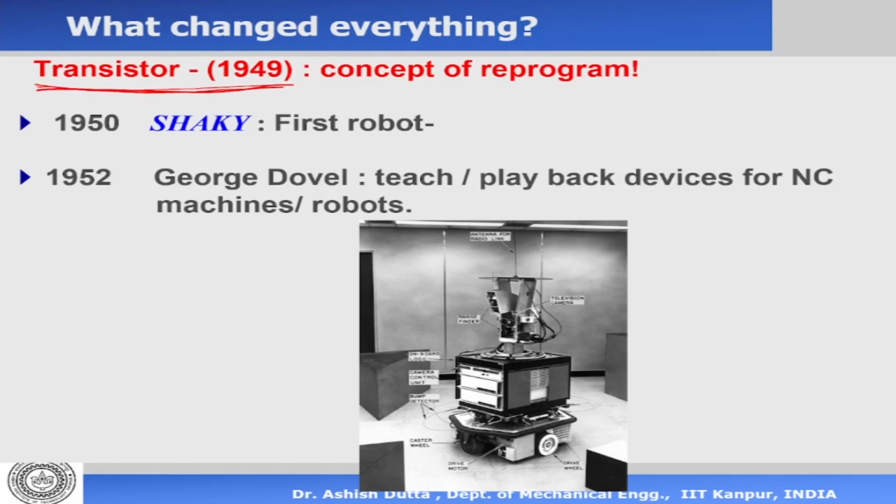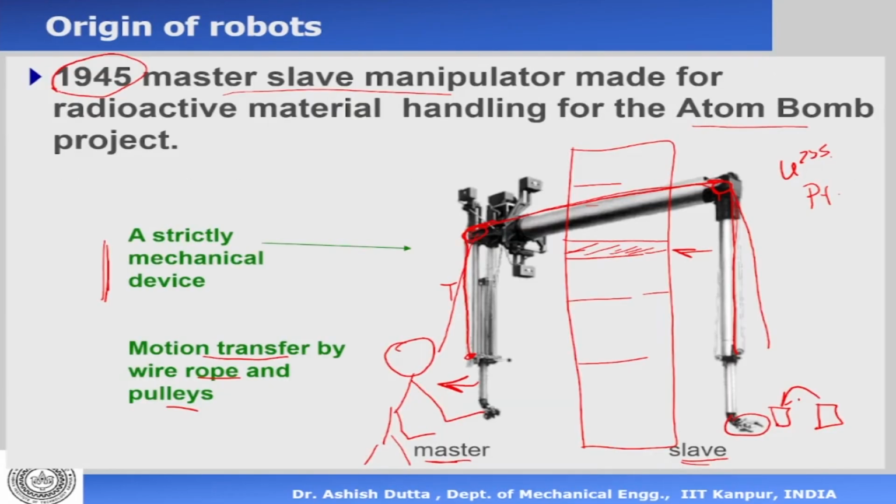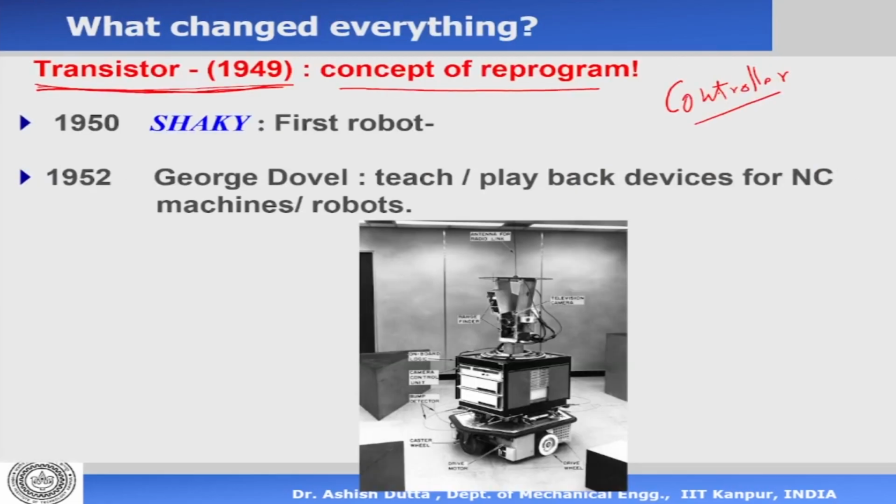And with the microprocessor came the concept of reprogramming. Now you have a controller, and by changing the program in the controller, you could make a mechanical system do something different. Till 1945, there was no way to embed a program and make it do something different, because there was no concept of a program, no microcontroller, and no computer. But with the transistor came the computer and the concept of reprogramming. So you could change the program and make the device do something else.